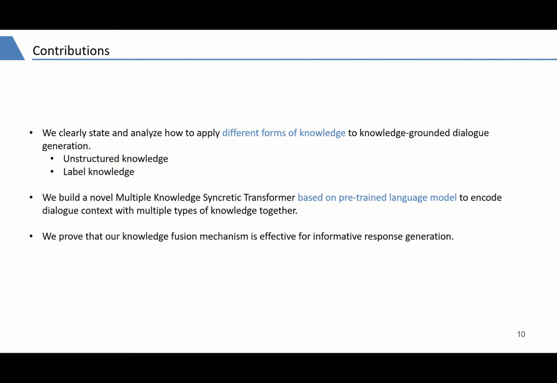The second category is label knowledge. This kind of knowledge usually exists as an additional label which can enhance language representation in different aspects, such as conversation topics and structured knowledge facts in knowledge graphs. We also build a novel multiple knowledge syncretic transformer based on a pre-trained language model to encode dialogue context with multiple types of knowledge together. Finally, we prove that our knowledge fusion mechanism is effective for informative response generation.